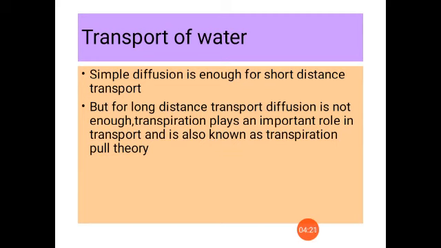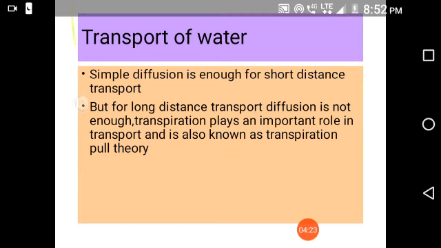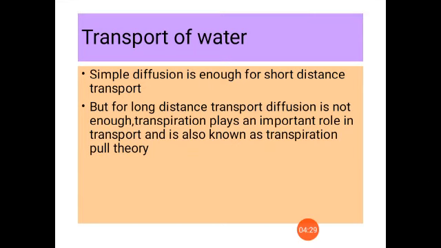So let's study first the transport of water. Transport of water is also known as ascent of sap. In small plants like herbs, simple diffusion from one cell to the next cell is enough for the transport of water. But in the case of large, taller plants, simple diffusion cannot be functional in transporting water and minerals